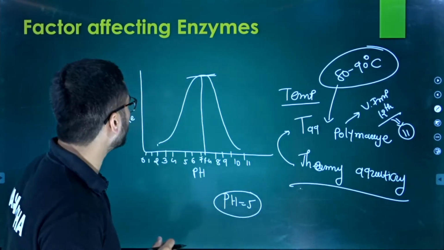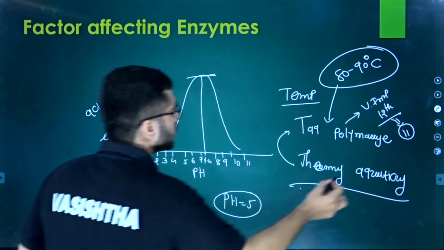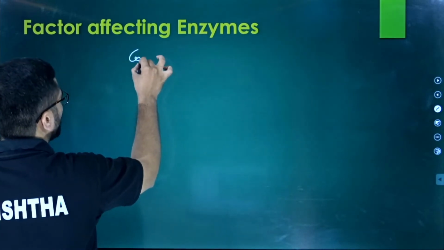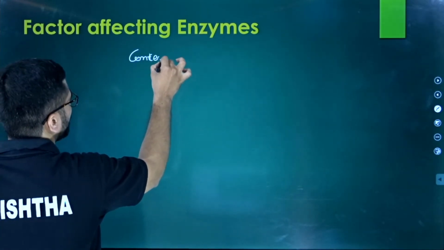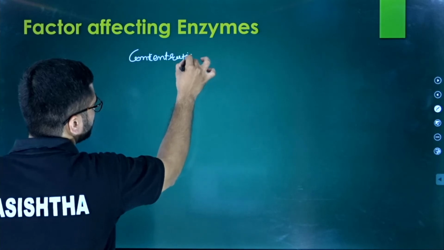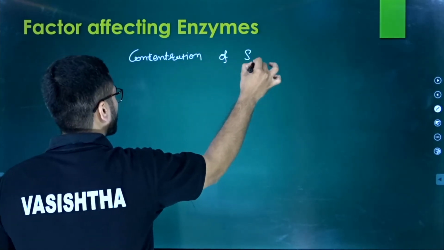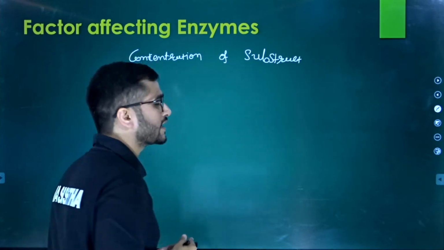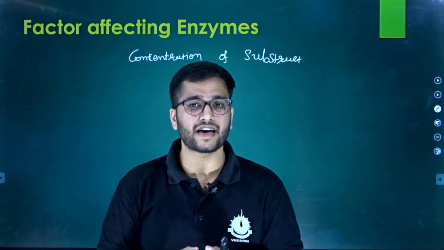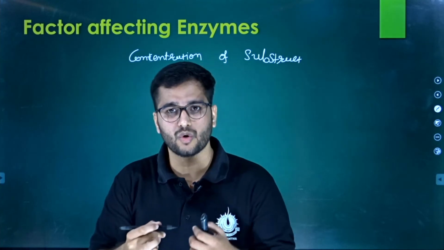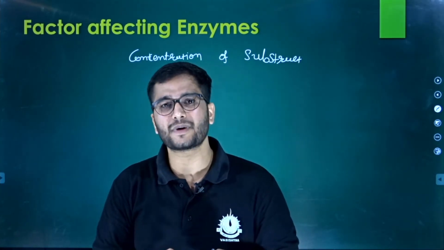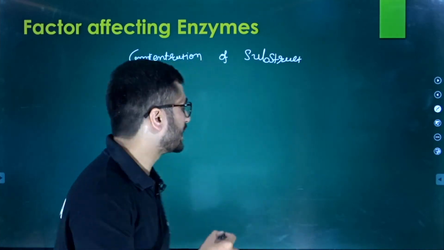So let's move ahead and discuss another factor, and that is the concentration of substrate. There is evidence that as we raise the level or concentration of substrate, enzymatic activity also increases.